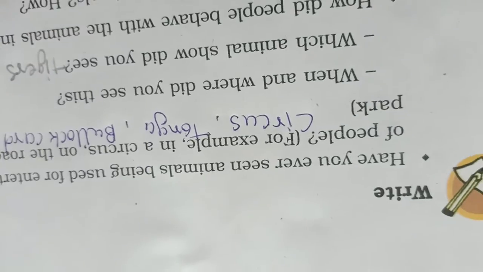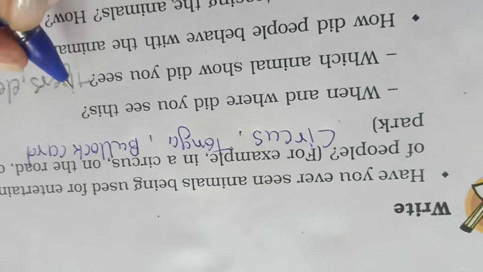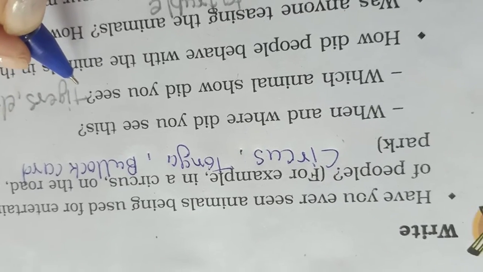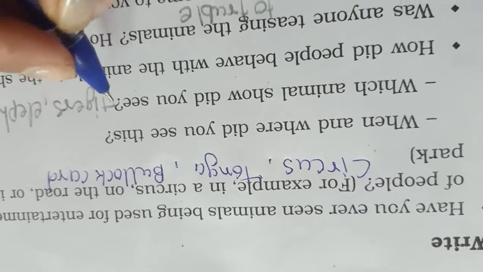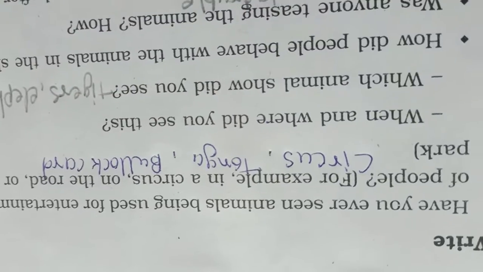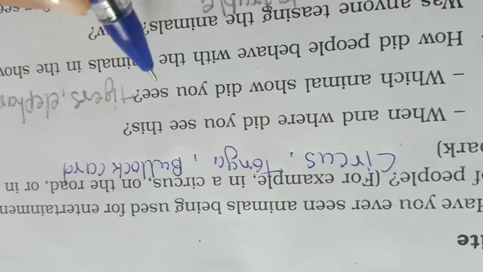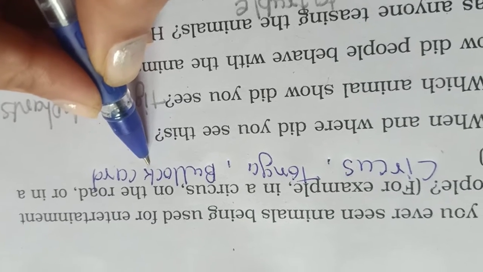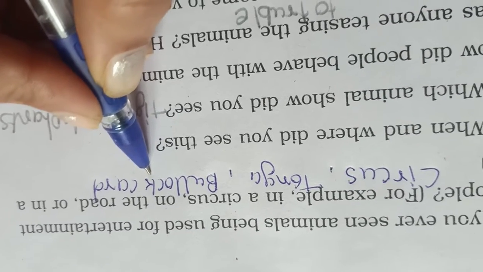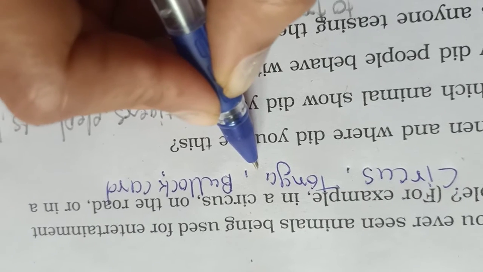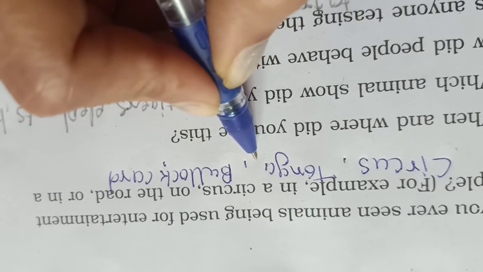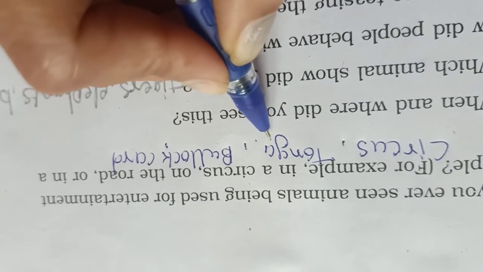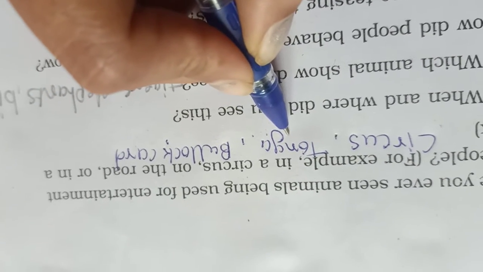People use bullocks to pull bullock carts in the village. They also use horses to pull tanga in a village, and might be some take a bullock ride, then a horse ride.